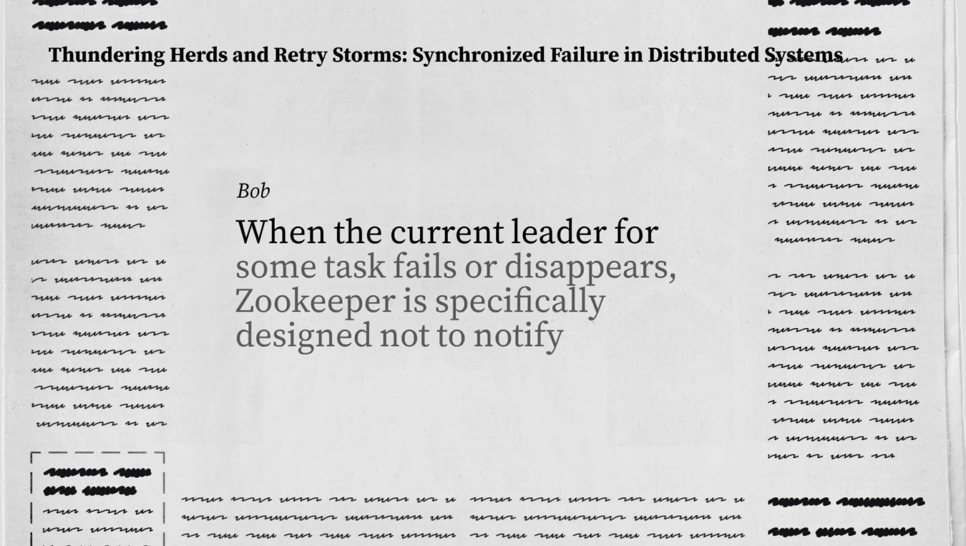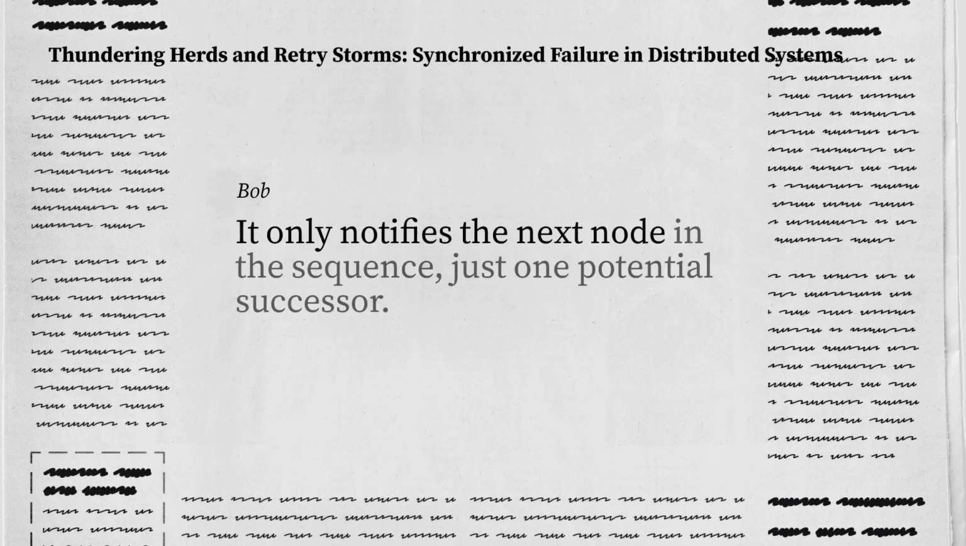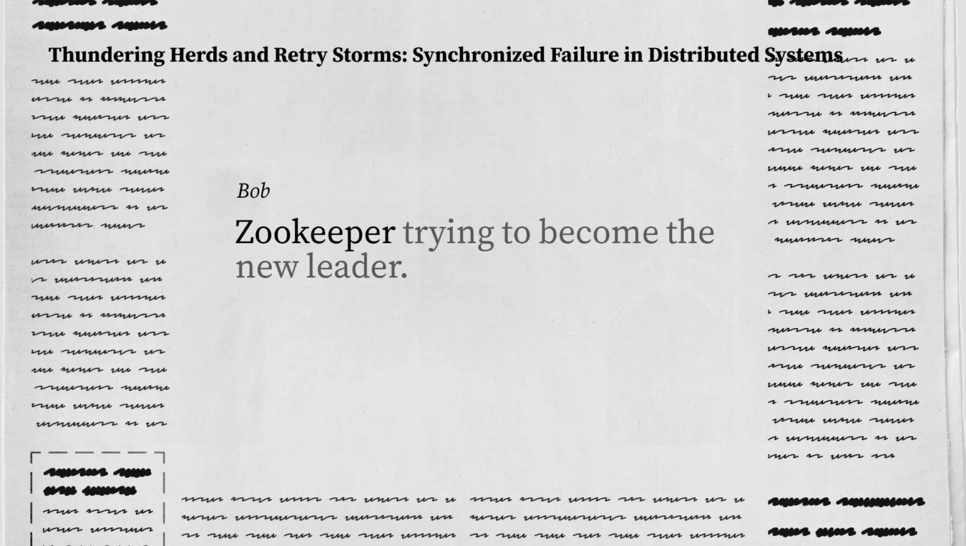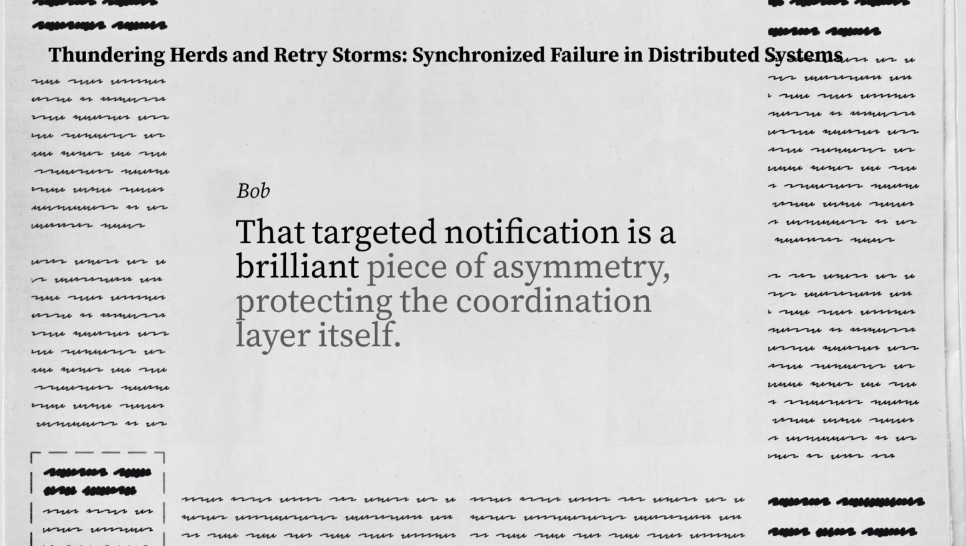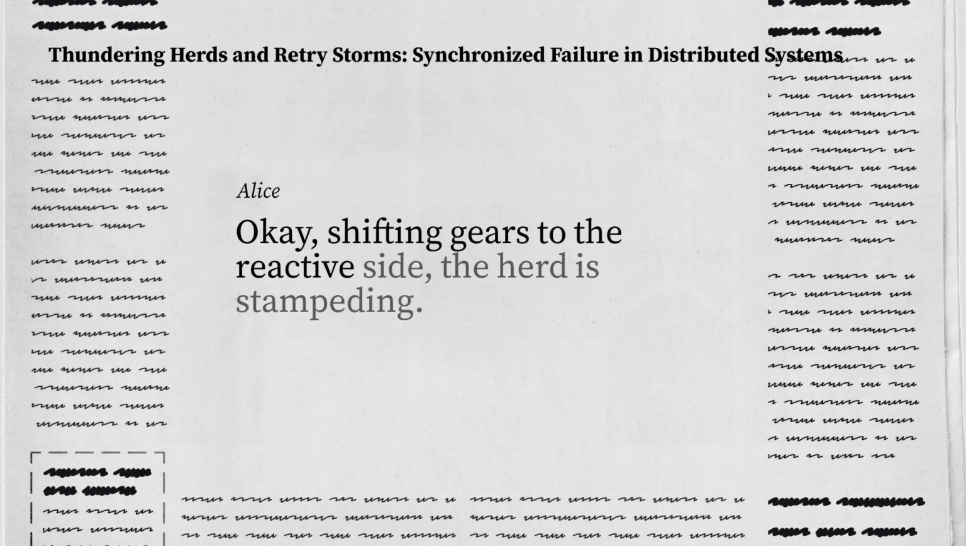When the current leader for some task fails or disappears, Zookeeper is specifically designed not to notify everyone who was waiting. It only notifies the next node in the sequence. Just one potential successor. If it woke everyone up at once, they'd stampede Zookeeper, trying to become the new leader. That targeted notification is a brilliant piece of asymmetry, protecting the coordination layer itself. That is clever. Okay, shifting gears to the reactive side.